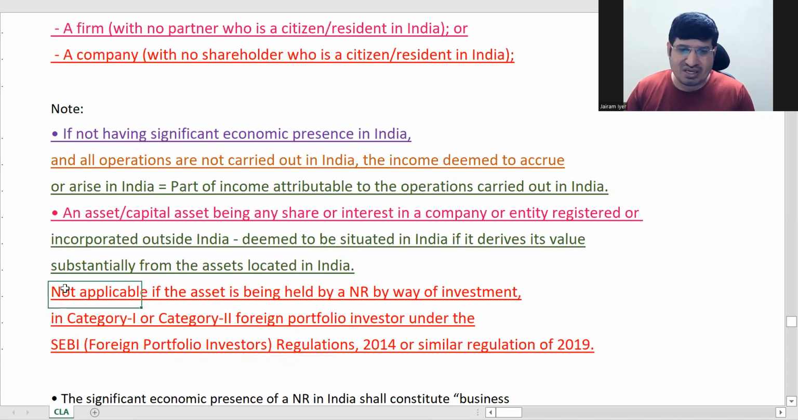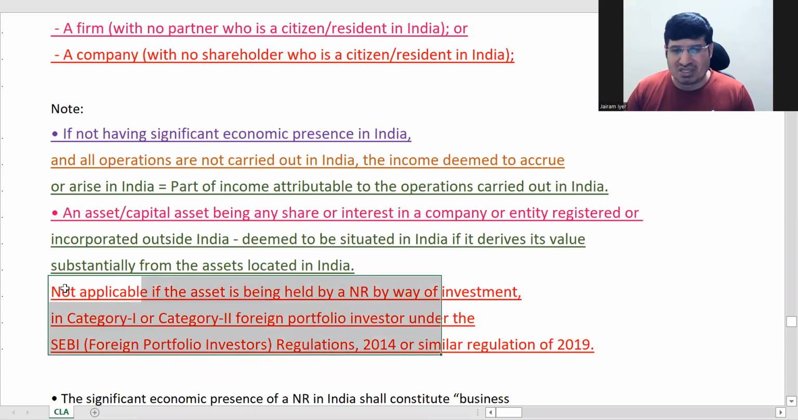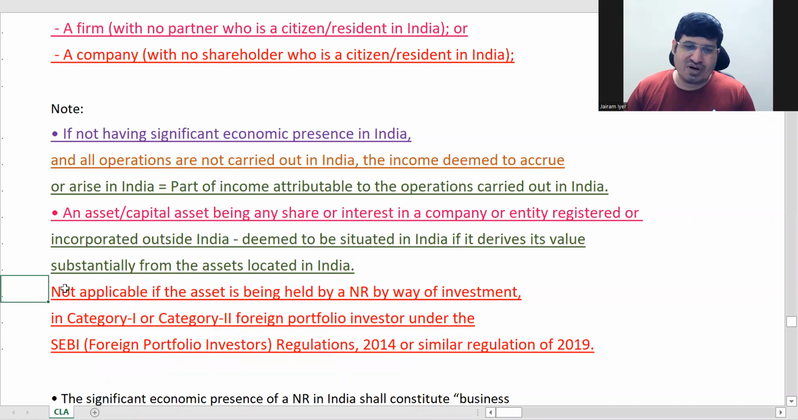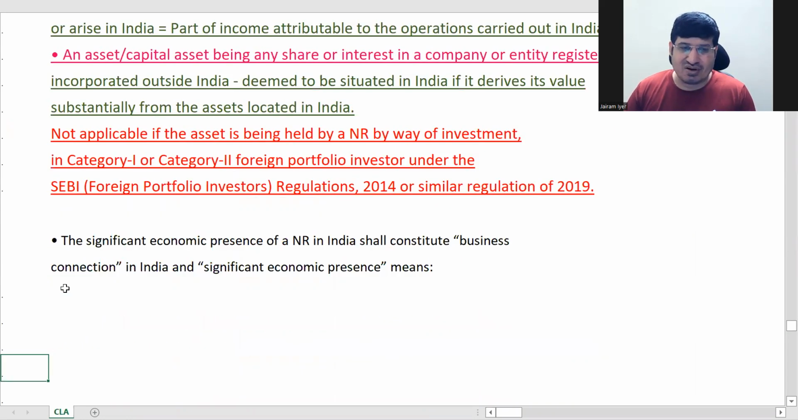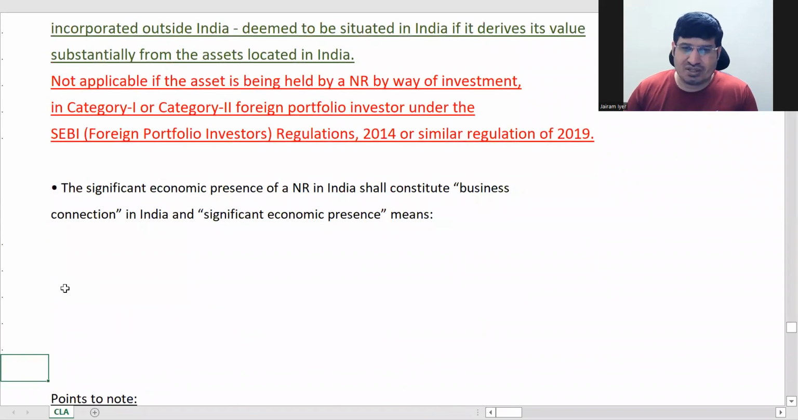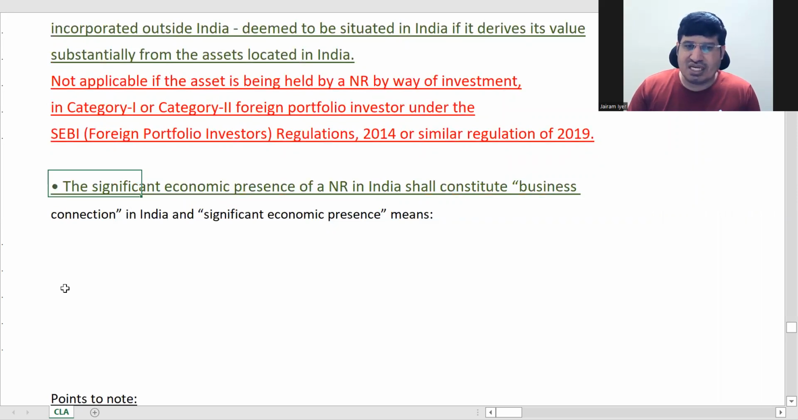Even if you do not remember this, it's not much of a problem, because in Inter you do not have any relation to securities laws. So next we'll go ahead. Significant economic presence of an NR in India shall constitute business connection in India.